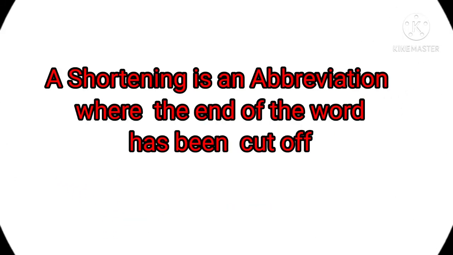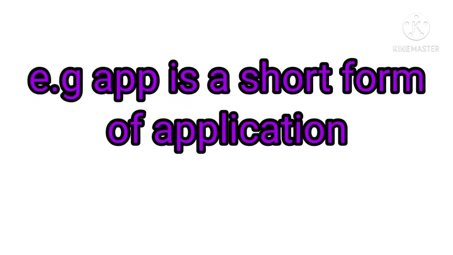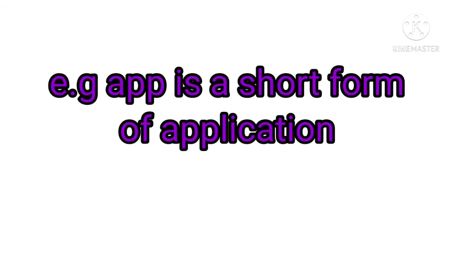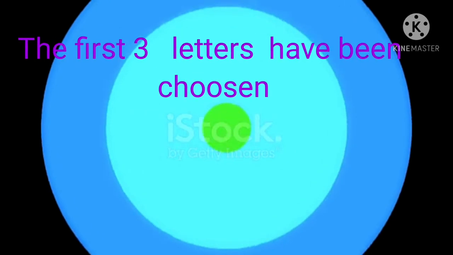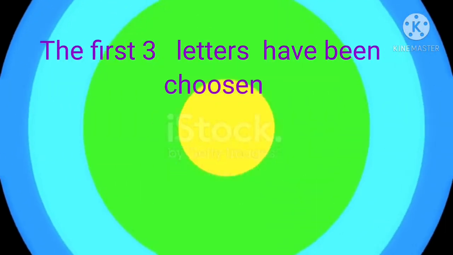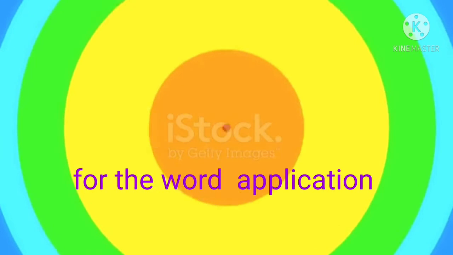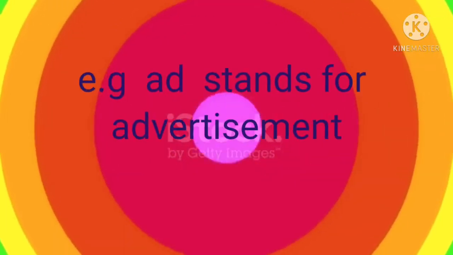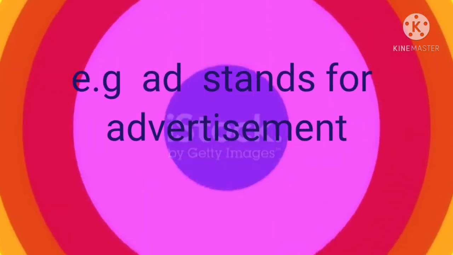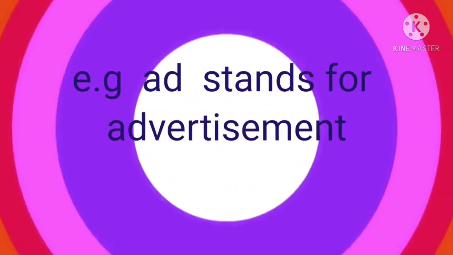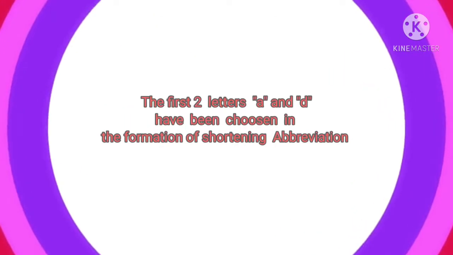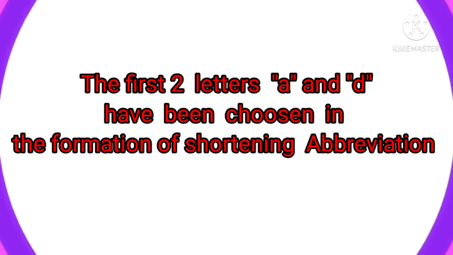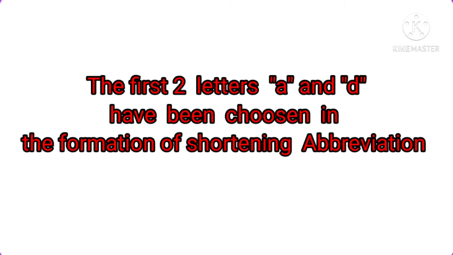A shortening is an abbreviation where the end of the word has been cut off. For example, APP is a short form of application. The first three letters of this word have been chosen and form the short form. Now next, AD is the short form of advertisement. The first two letters have been chosen and form the short form of advertisement.